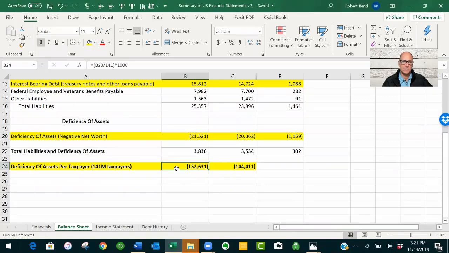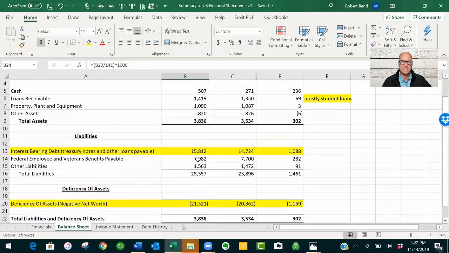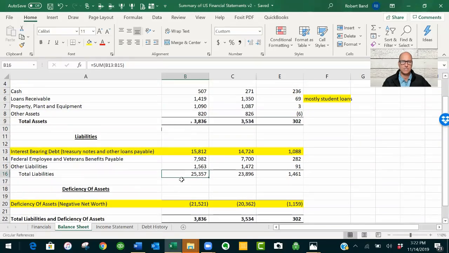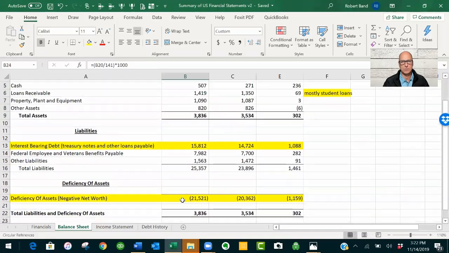That amounts to $152,000 on average, per taxpayer, because there's 141 million taxpayers in the US. So 21 trillion of negative net worth divided by 141 million taxpayers is 152 grand, and that went up by 8 grand year over year. That means that if we wanted to erase this 21 trillion and get our assets in balance with our liabilities, we would each have to write on average a check of 152 grand. So clearly this is not sustainable.